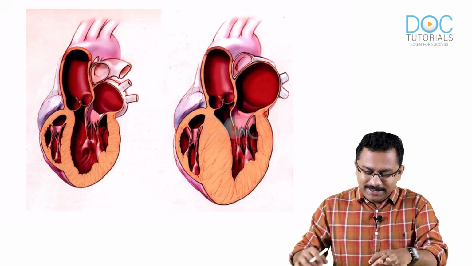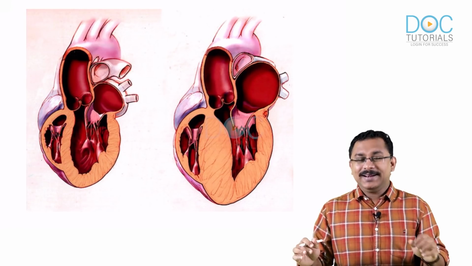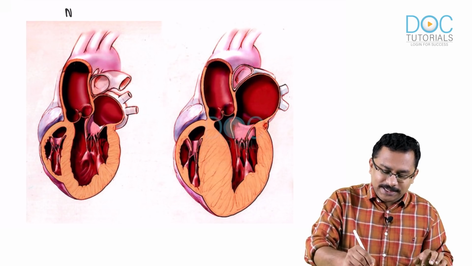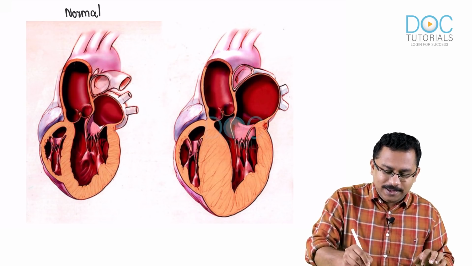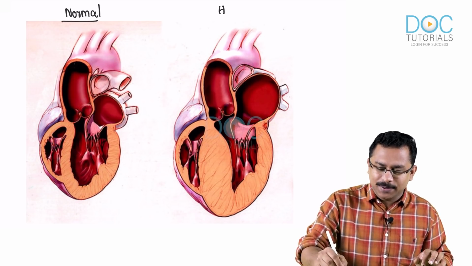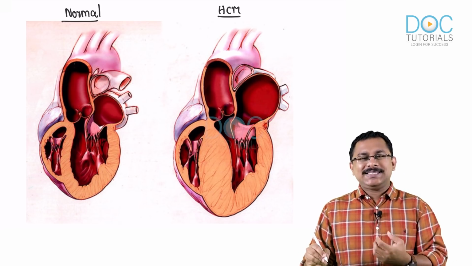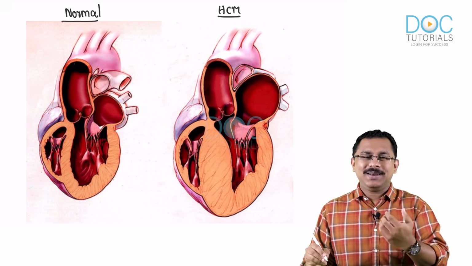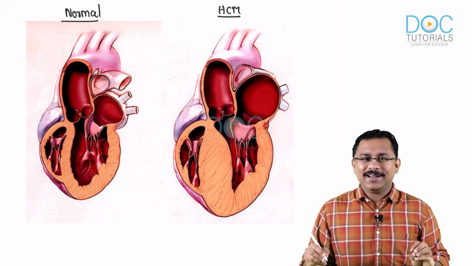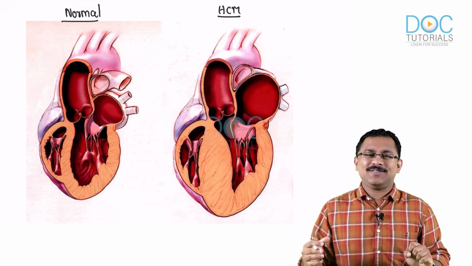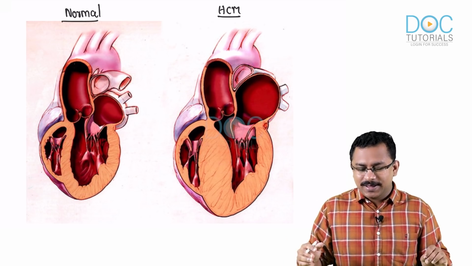So I'll take your attention to this diagram. On the left hand side, what you are seeing is a normal heart, and this is one with a hypertrophic cardiomyopathy. So what are we trying to understand? We are trying to understand what is happening first in a hypertrophic cardiomyopathy, and then we will see the hemodynamic effects of this structural change.